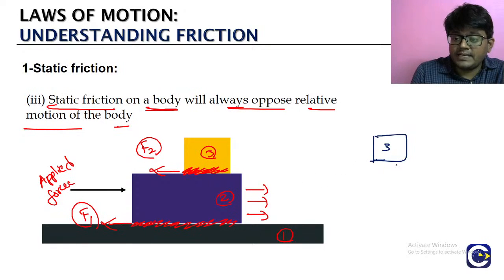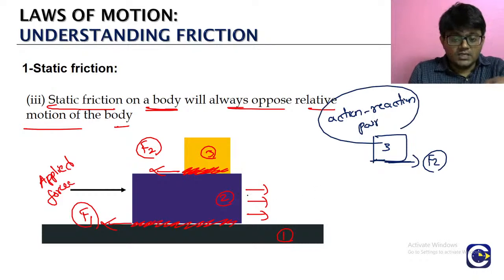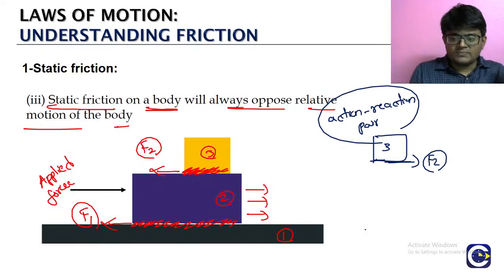அது எப்படி வரும் பாருங்க, நீங்க சொல்லுங்க எப்படி வரும் அது? It will be towards the right side, same value F2 தான் இருக்கும், but it will be towards the right side. எதனால்? Because of the action reaction pair concept. அப்படிதானா? If the friction acting on 2 because of block 3 is towards the left, friction acting on 3 because of 2 will be the same value, but it will be towards the right side. அந்த மாதிரி நீங்க பாருங்க.